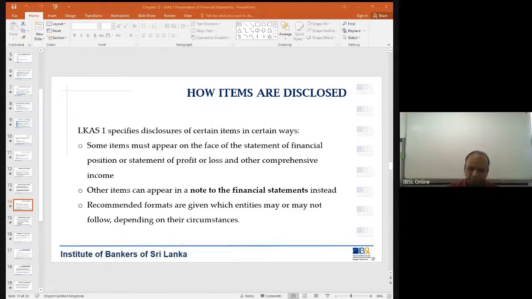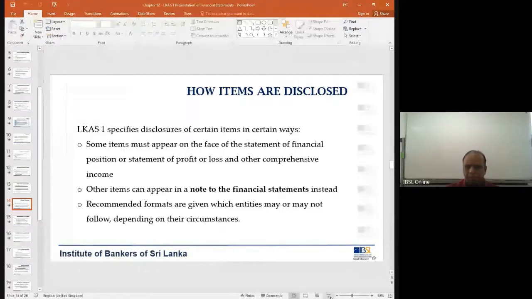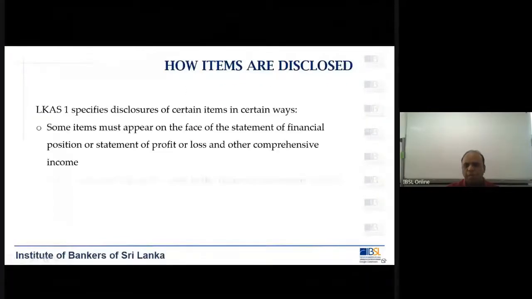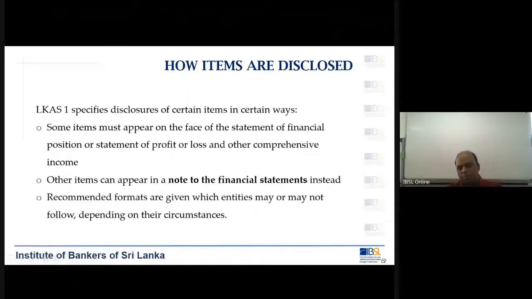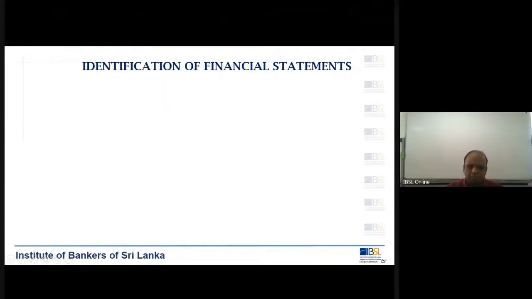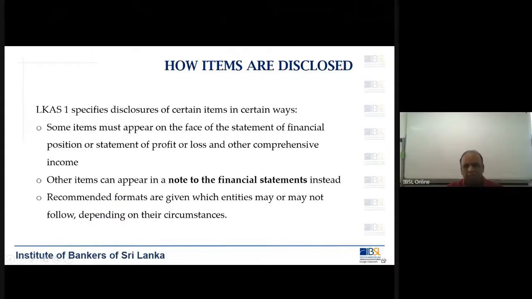What do you mean by appearing, disclosing it on the face of it? You show it on the face of the financial statement. Other items can appear in a note to the financial statement. So even in your exam, certain items you will put as a note or working, and then you have to refer that to your main financial statement.